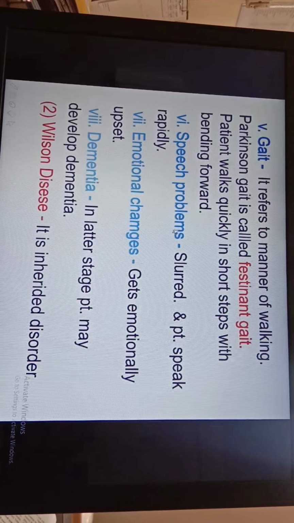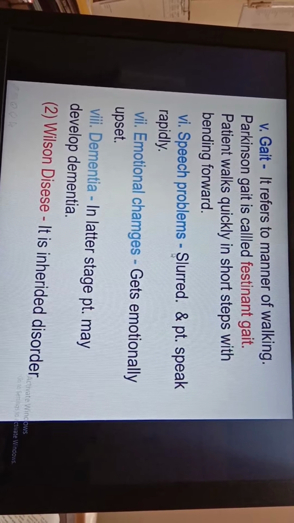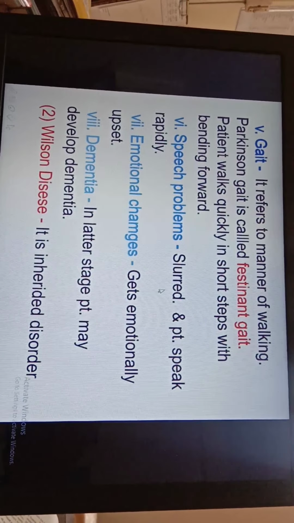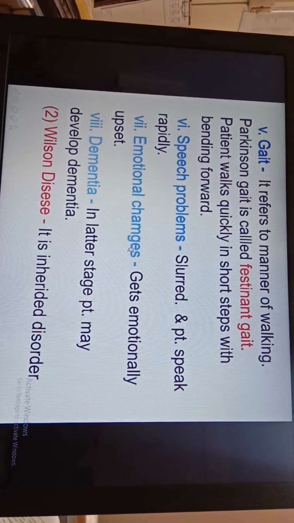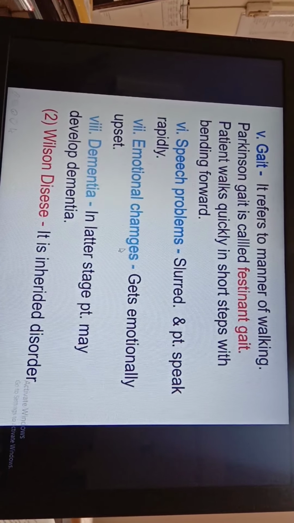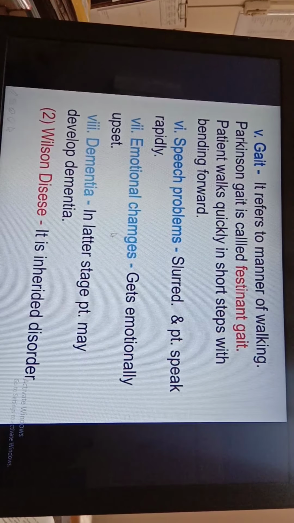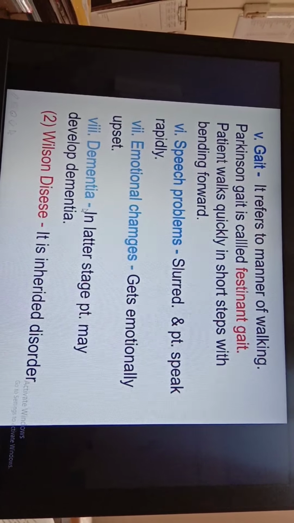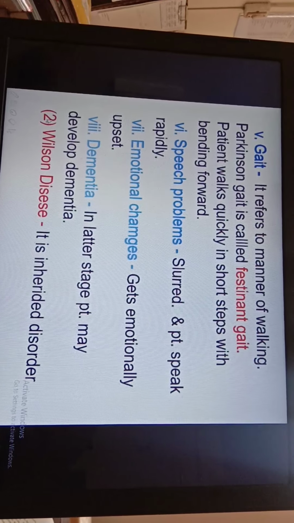Speech problems are the next symptom. Speech becomes slurred and the patient speaks rapidly. Then the next symptom is emotional changes. The patient gets emotionally upset due to all these problems. Dementia: in later stages, the patient may develop dementia.